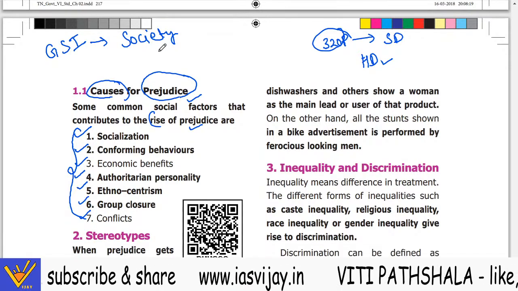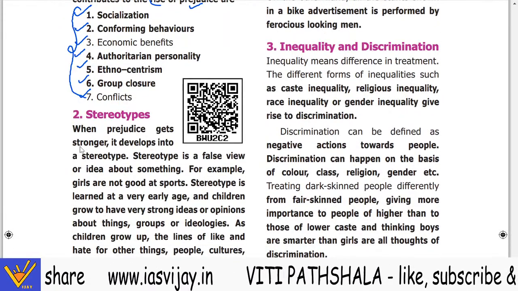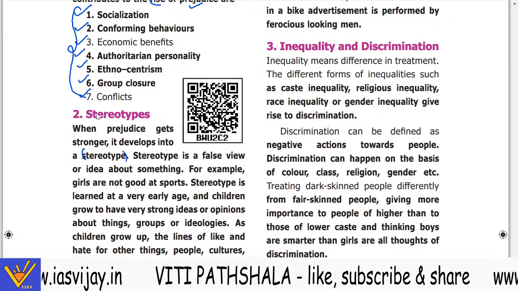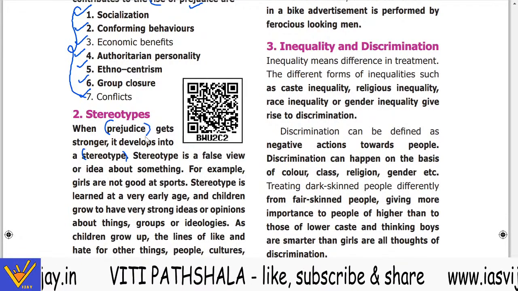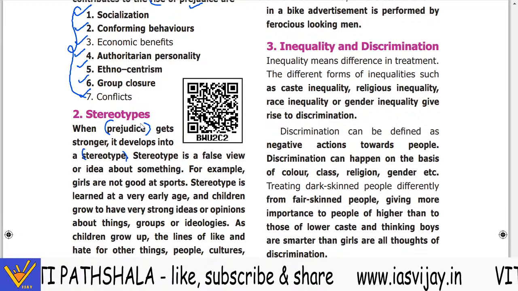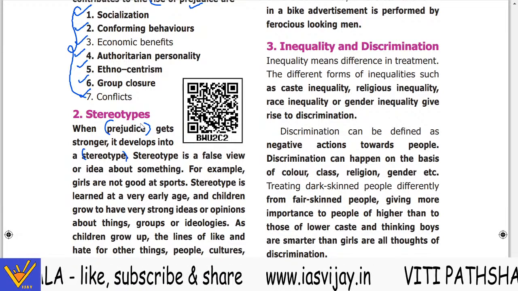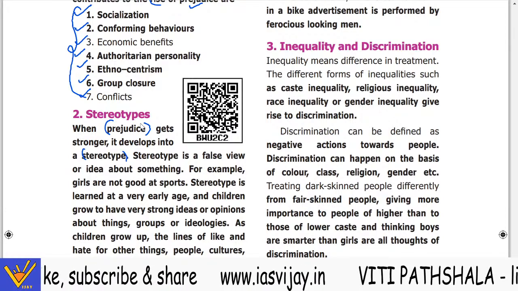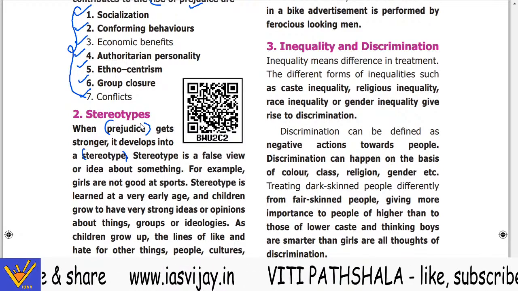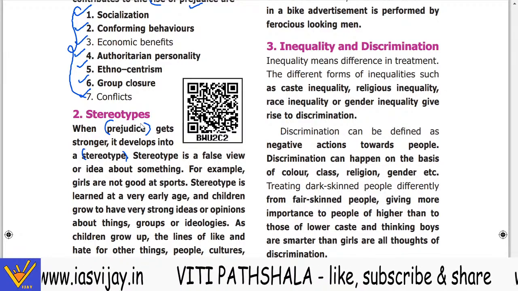Now, stereotypes. When prejudice gets stronger, it develops into a stereotype. So when your opinion towards another person becomes very strong, it becomes a stereotype. मतलब आपका कोई opinion किसी दूसरे व्यक्ति के प्रति अगर और ज़्यादा strong हो जाए, और वो एग्जाम्पल्स के साथ हो, तो वो स्टीरियोटाइप में बदल जाता है.